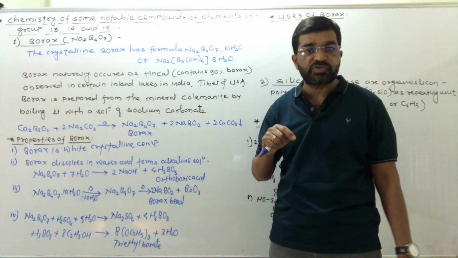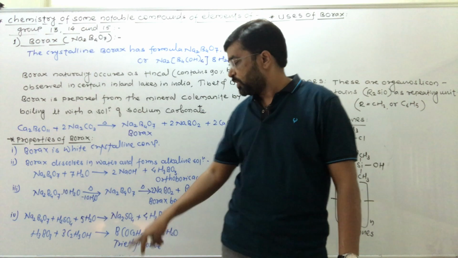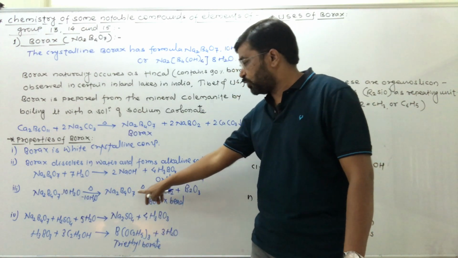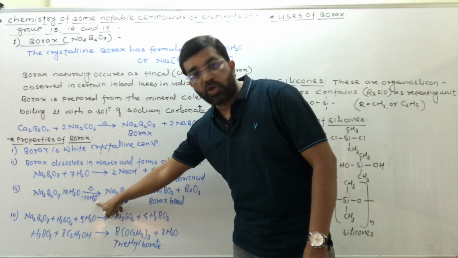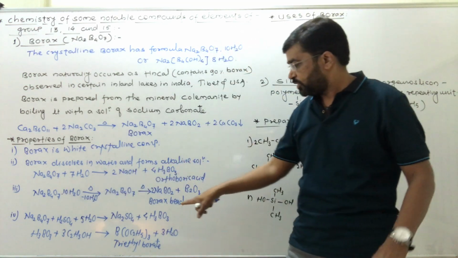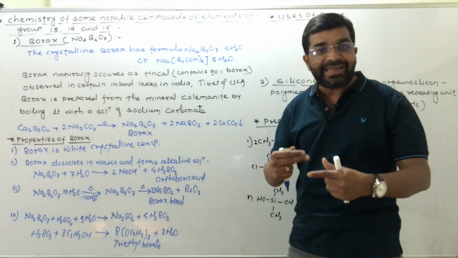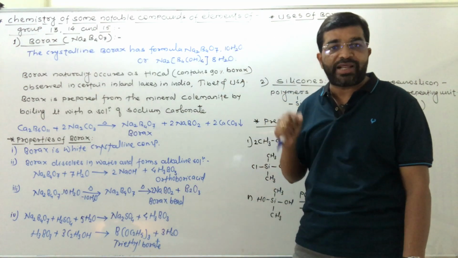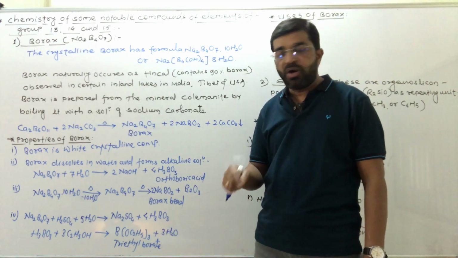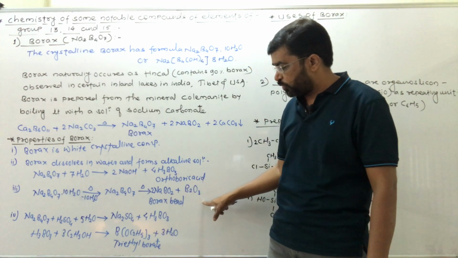It is borax which does not contain water. Its formula is Na2B4O7 because the water molecules are removed. Further, anhydrous borax on heating gives 2NaBO2 and B2O3.